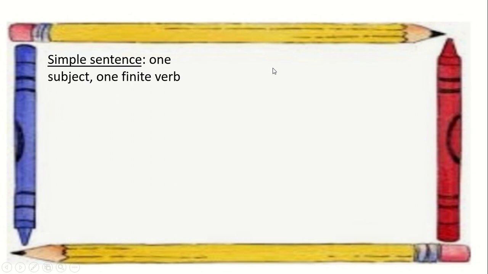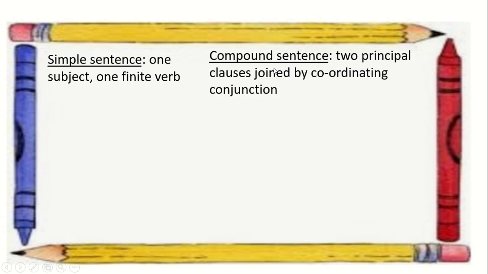Next comes the compound sentence. When two principal clauses are joined by a coordinating conjunction, then it is called a compound sentence. Then the question may arise, what is a coordinating conjunction? Coordinating conjunctions are those conjunctions that can join two words or sentences or clauses of equal rank.